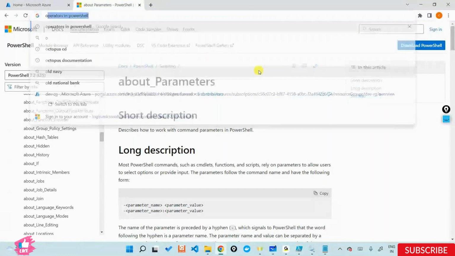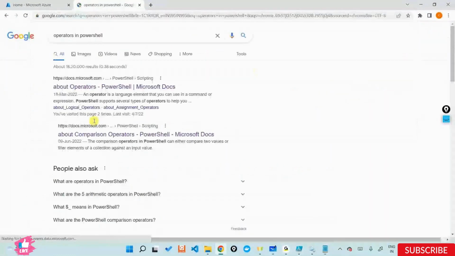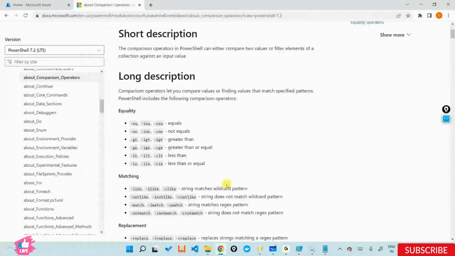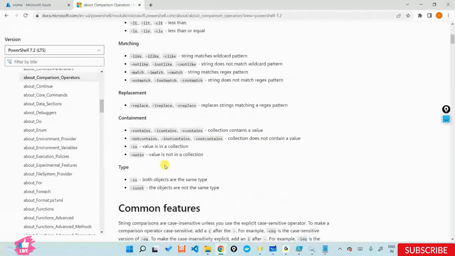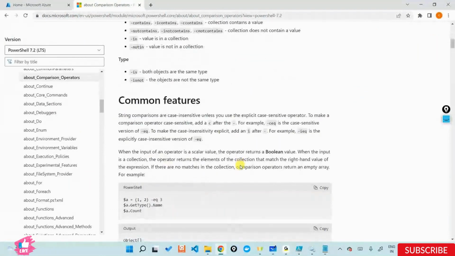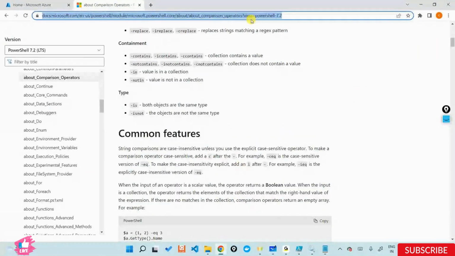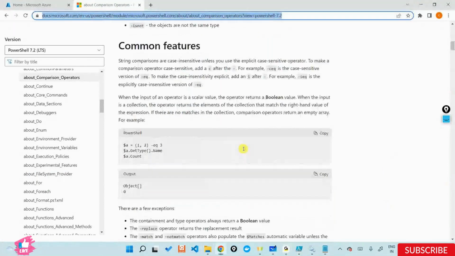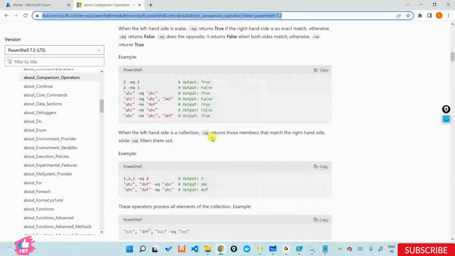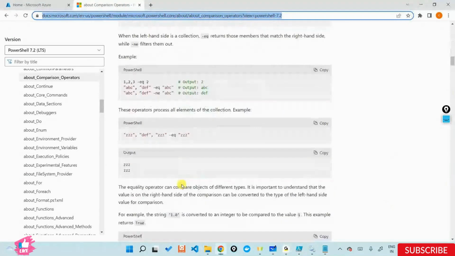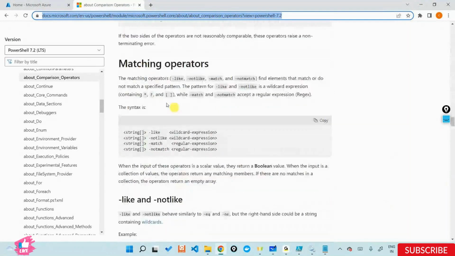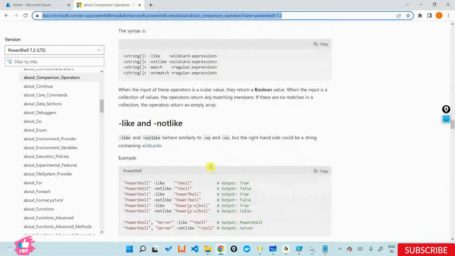Let's say operators in PowerShell. If you look at this, there is something called comparison operators. There is equal to and all that stuff. Let's go in there. There are these examples that I wanted to show, containment and all that stuff. Please look into this documentation about operators and comparison operators, wherein you will have multiple examples. It will give you equal to operators and how to use that operator. If you scroll down, you also have examples for contains, not contains, matching, wildcard, not like, not matches, and so on.